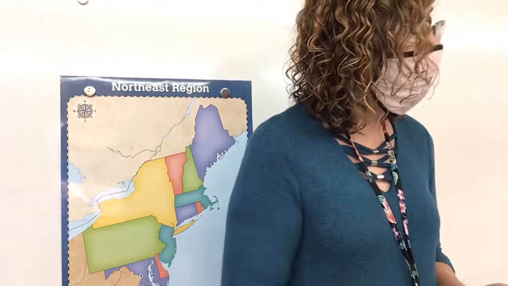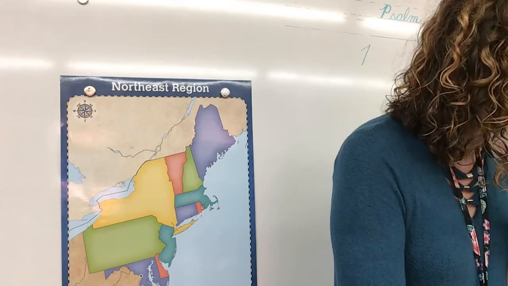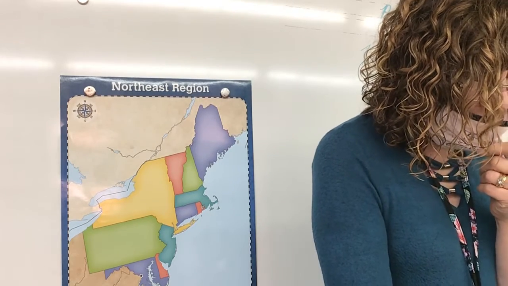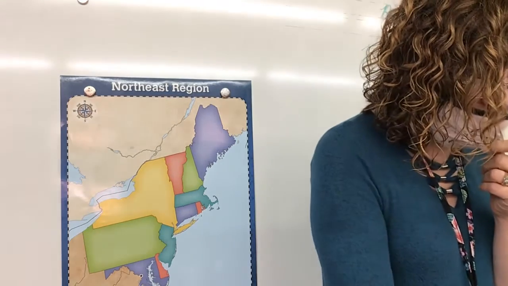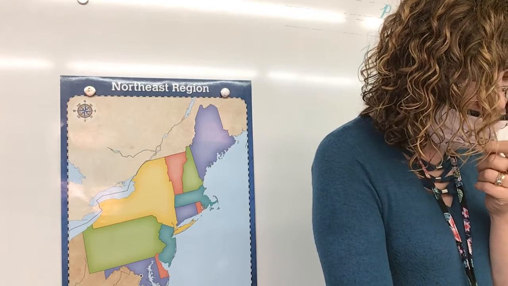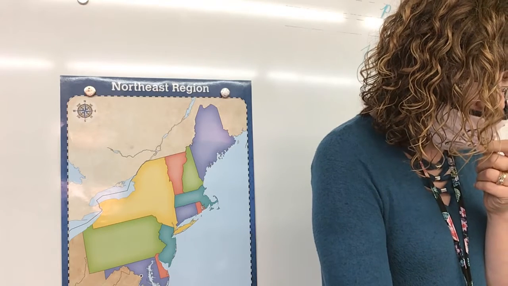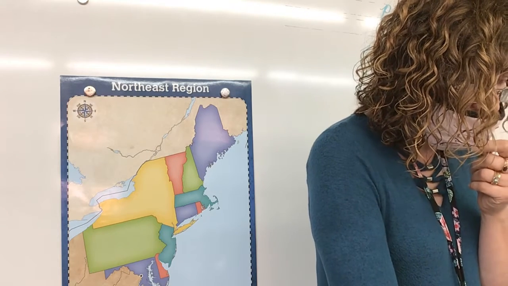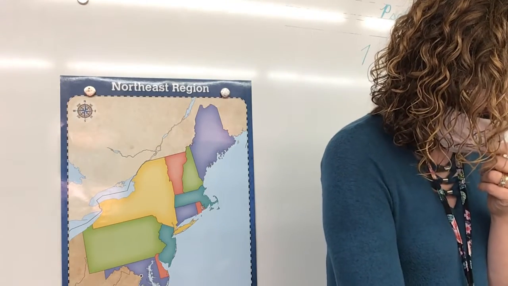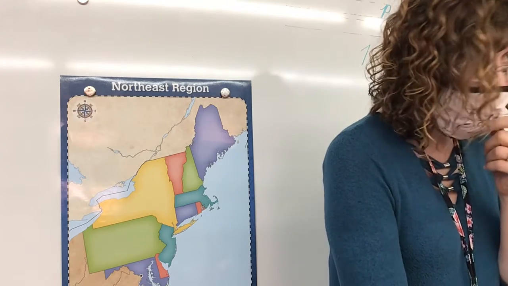Top of page 103. After its kind. Life can only come from life. God put plant life on earth with His word. He also planned a way for the earth to refill or replenish itself so there would always be plants. Plants are able to reproduce or make more of their kind because of God's wise design. Why is it so important that plants reproduce after their kind? Well, read the reason. All living things depend on plants.